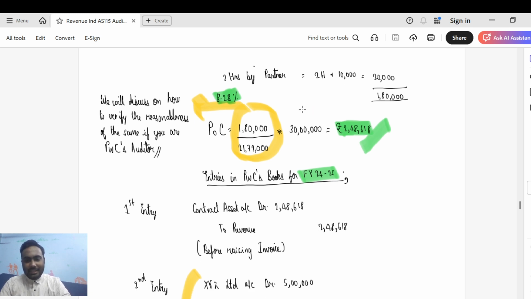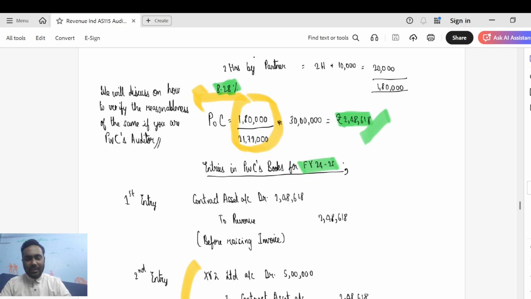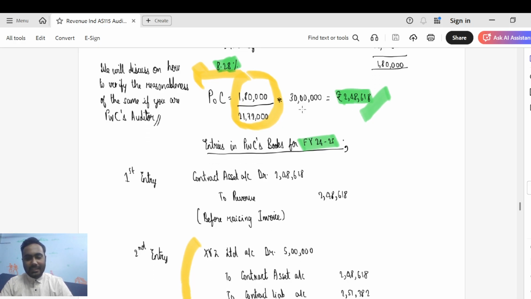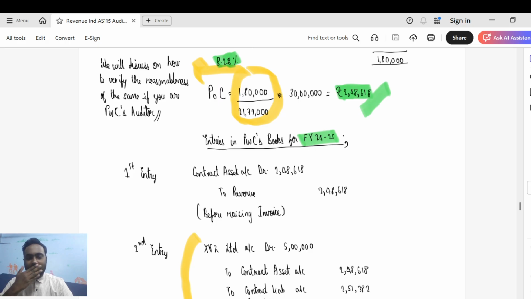Okay, guys. Let's look at the entries in PwC's books for financial 24-25. So the first entry that would be passed is contract asset account debit 2,48,618 to revenue 2,48,618. Let's say this is the entry they would pass on the morning of March 31st, 2025. And let's say the invoice is raised in the evening of March 31, 2025. What entry would they pass? They would pass the entry XYZ Limited debit 5 lakhs, because they are raising the invoice to the extent of 5 lakhs, and they have receivable from XYZ Limited, who is the audit client, to the extent of 5 lakhs,